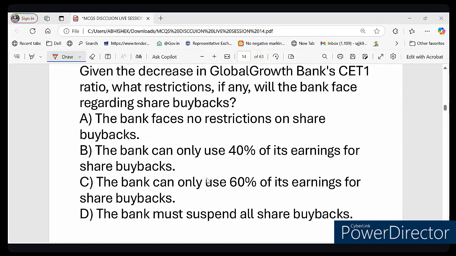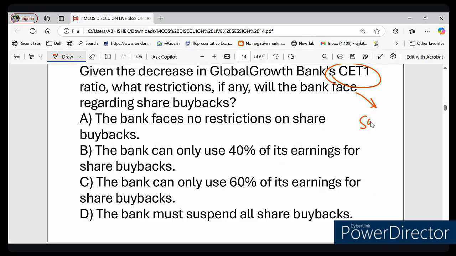You can think of CET1 as the bank's safety cushion, right? The higher the CET1, the more financially stable the bank is. But banks can't just spend all their earnings if their CET1 ratio drops. If a bank's CET1 ratio falls, the bank cannot spend all of its earnings, right?